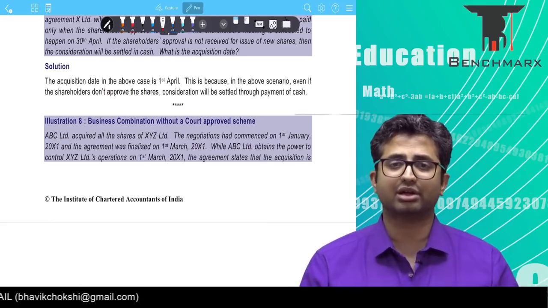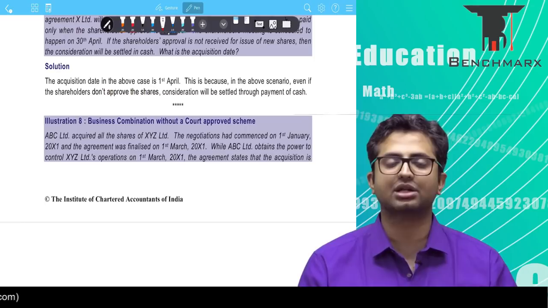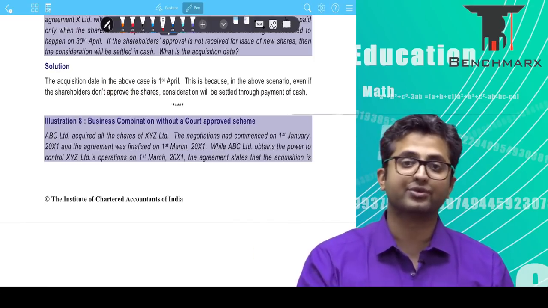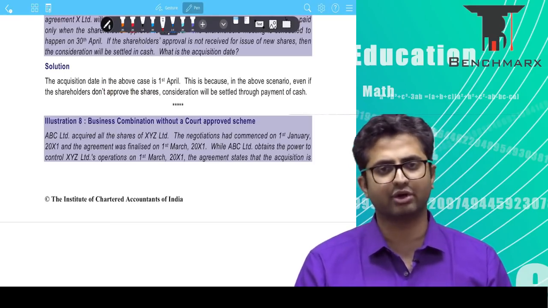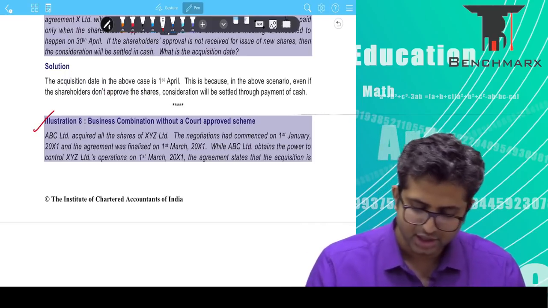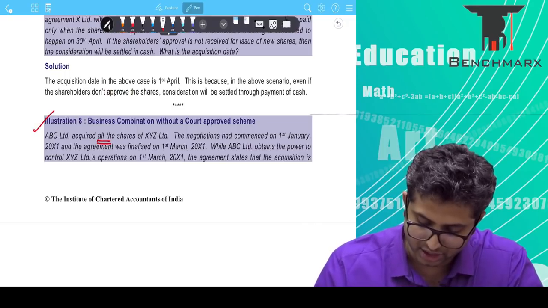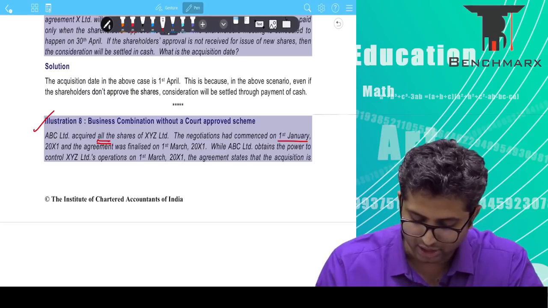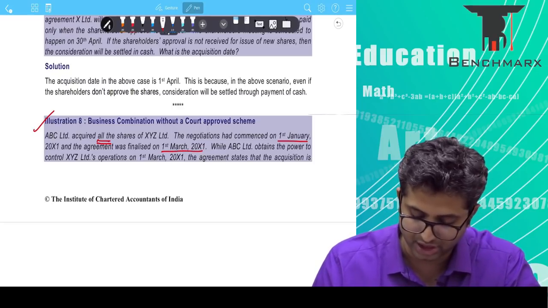So when we are looking at the question, we should ask ourselves when is control passed, and control is the ability to direct relevant activities. Control comes from power, and power comes from your ability to direct relevant activities of the investee. Okay, so with that we go to illustration number 8. ABC acquired all the shares of XYZ. The negotiations commenced on 1st of January 2011, let us say, and the agreement was finalized on 1st of March 2011.